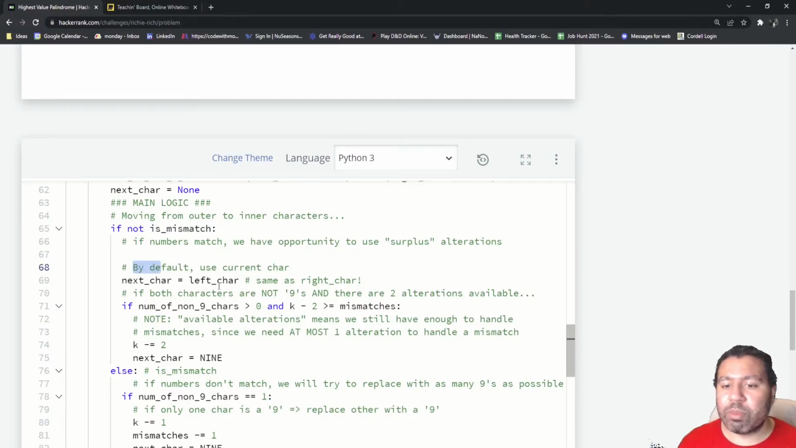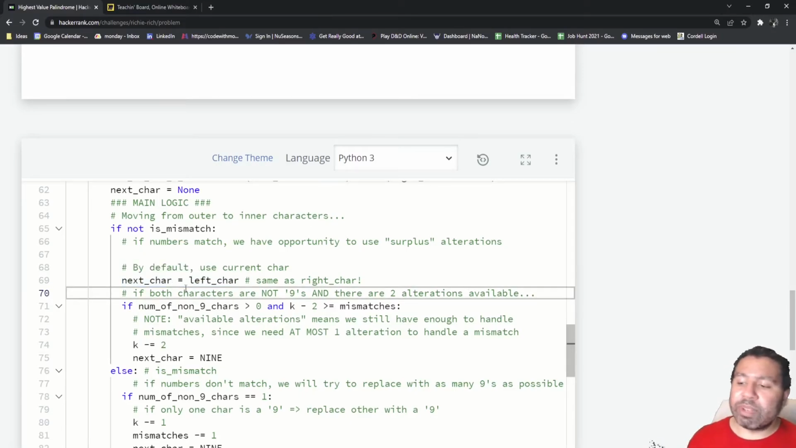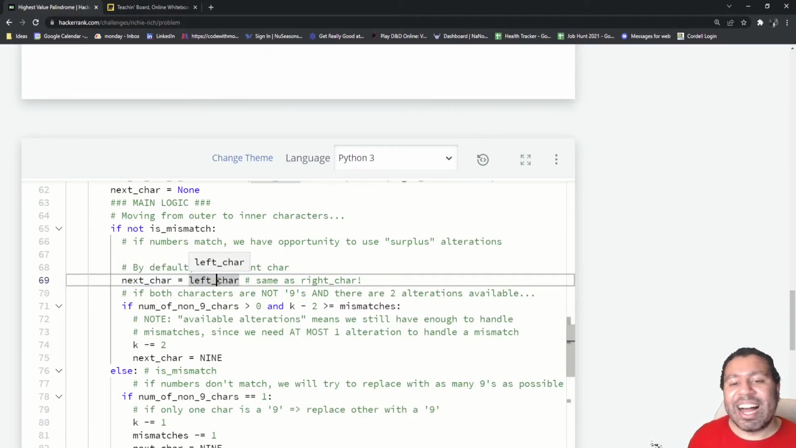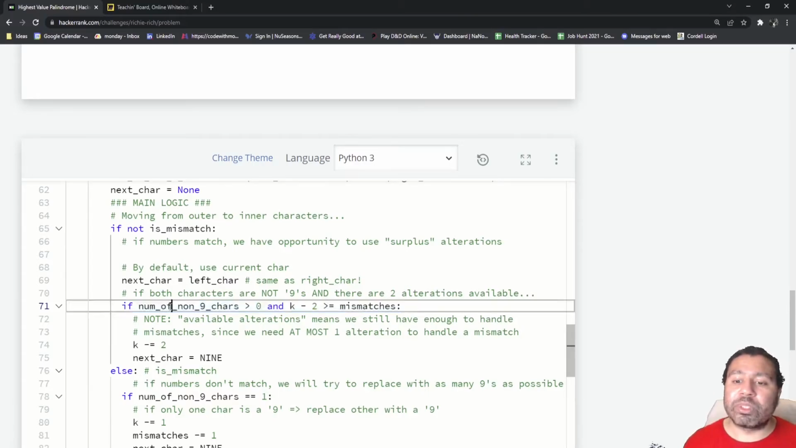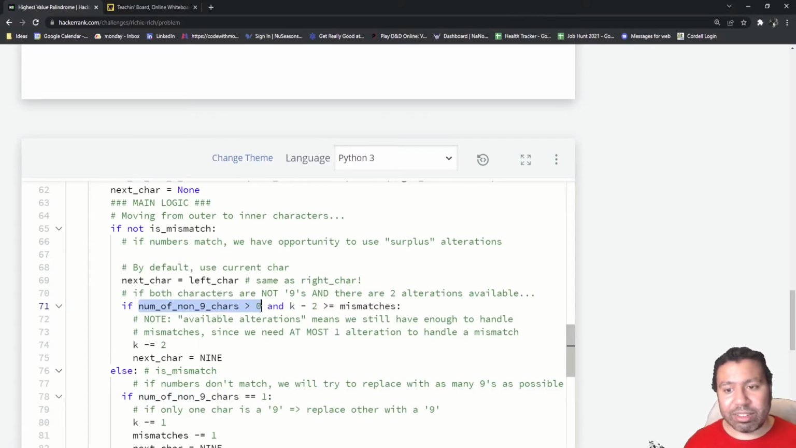And by default here, I'm going to just set the next character to the left character. Because it's not a mismatch, that means that it is a match, basically. That means it's the same as the right character. It's the same number, right? As a default, we'll have that set up. But if we have an opportunity to use some extra alterations, then we'll change that to a 9. So first we need to say, hey, are both of these characters a 9? If they're not already a 9, then that's something we want to consider. If they're both 9 already, then we can kind of ignore it, right? Because the left character is already a 9, so we don't need to do anything.